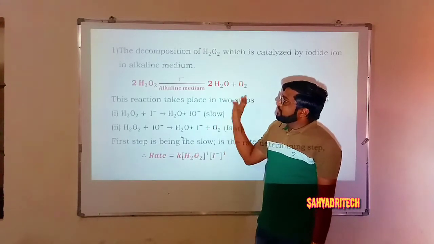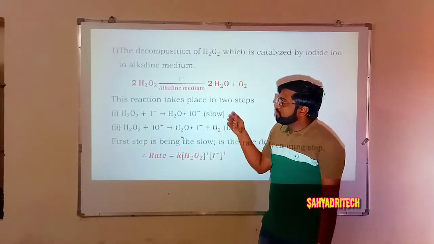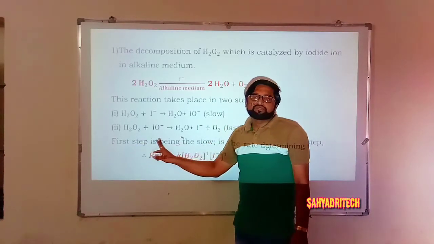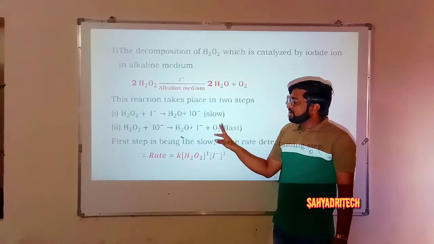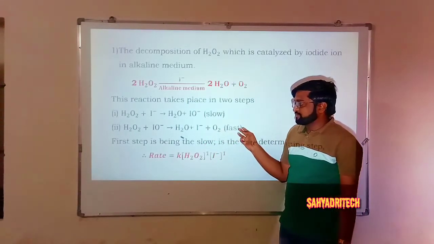So now the overall rate of the reaction depends on the first step itself. Well, what is the second step? 1 more mole of hydrogen peroxide combines with IO minus and gives rise to water, iodide is regenerated and oxygen is liberated here. So it's the fastest step.